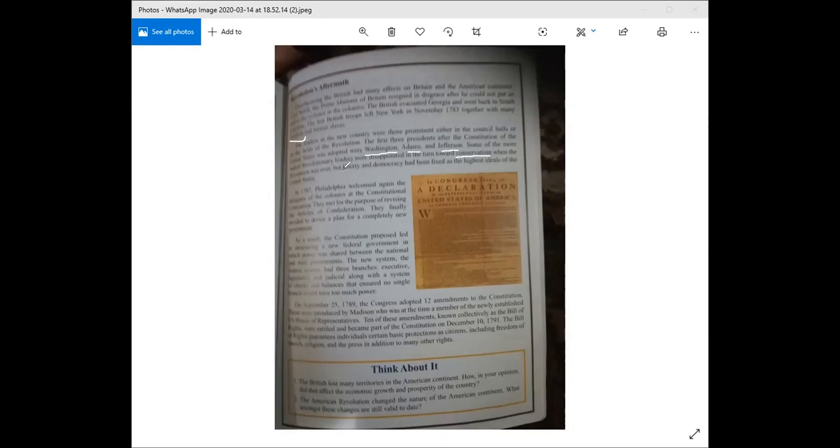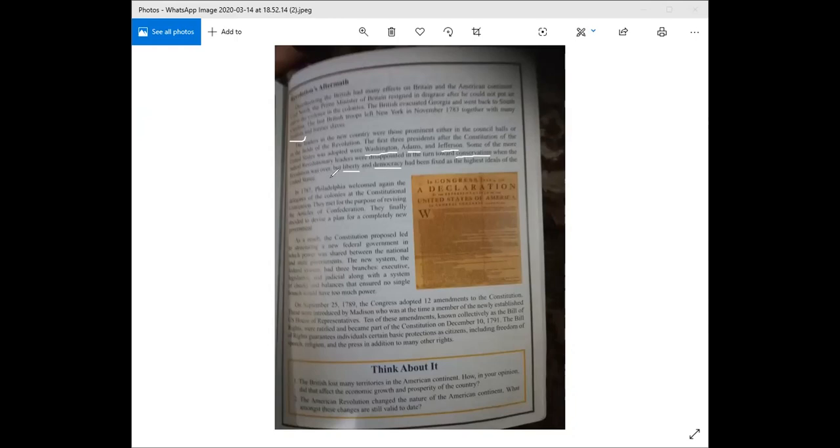But liberty and democracy, liberty is freedom, and democracy, you guys know what democracy is. It's when a government is chosen by the people. The people of America had a lot to say. So, but liberty and democracy had been fixed as the highest ideals of the United States. And now we know that America is the leading democratic nation of the world. So here we see, even back then, after the European Revolution, that after they fought for their independence, their main objective was liberty and democracy, freedom. They were a capitalist state. They were built on those values and ideals.